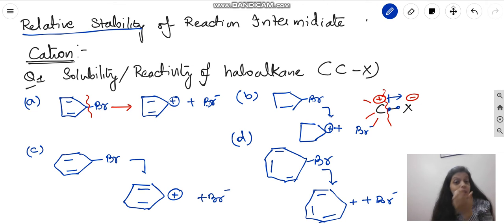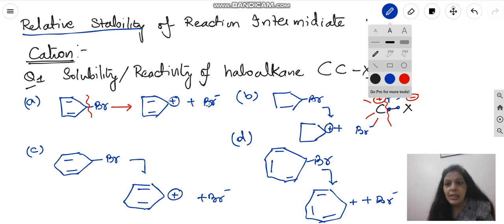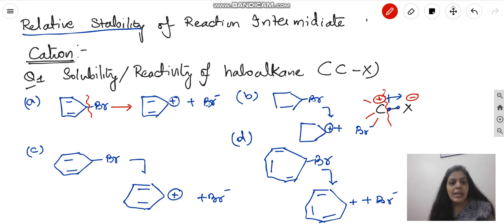Let's quickly come to the next part. What we have to check now is which cation is most stable. I know cations are not stable, but again we are talking about relative stability. Bachcho, do we have resonance here with this cation? Yes, we have. Let me quickly tell: plus, single, double, single, double, single, double. Yes, we have resonance in this entire system, but every resonance thing is not stable. Here, according to Huckel's rule, this is anti-aromatic.